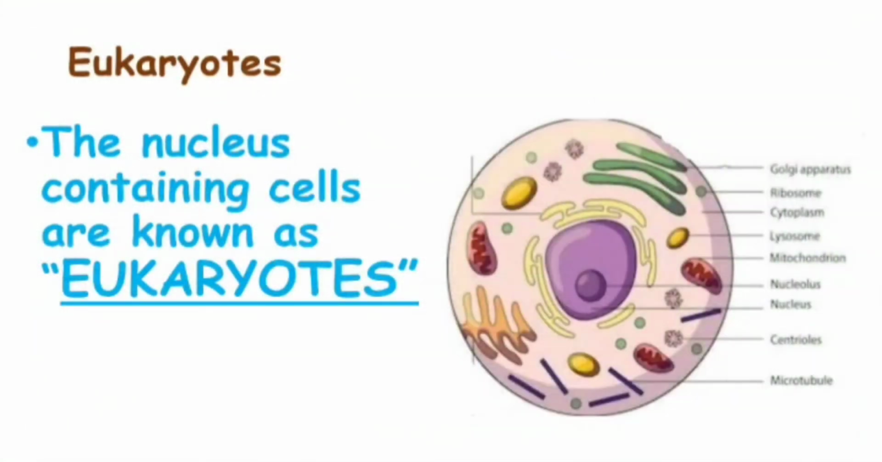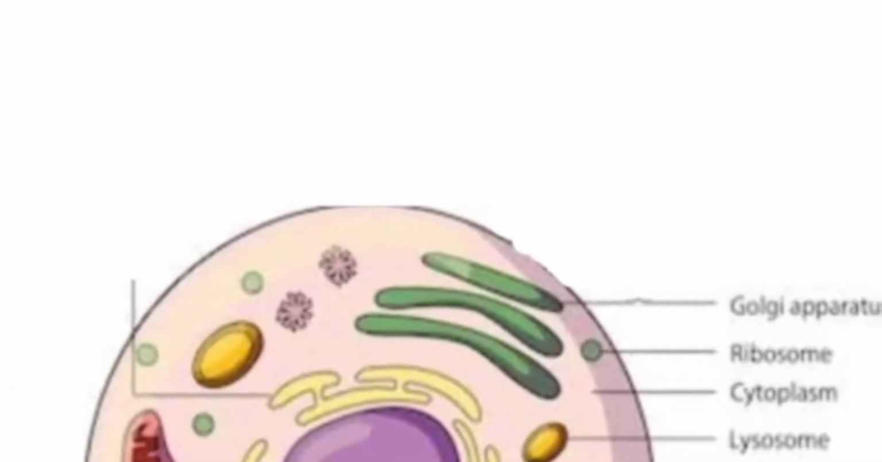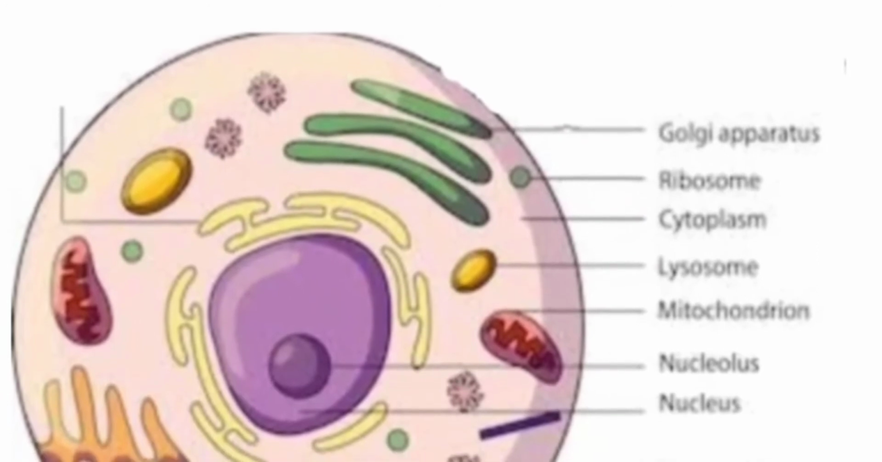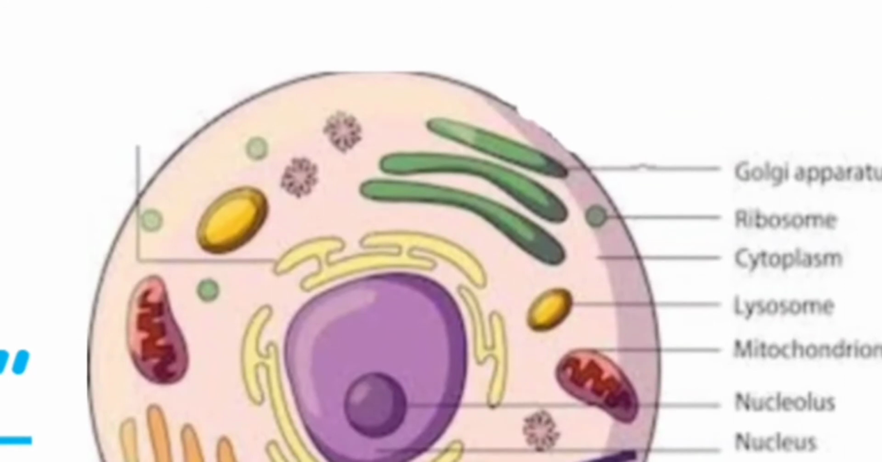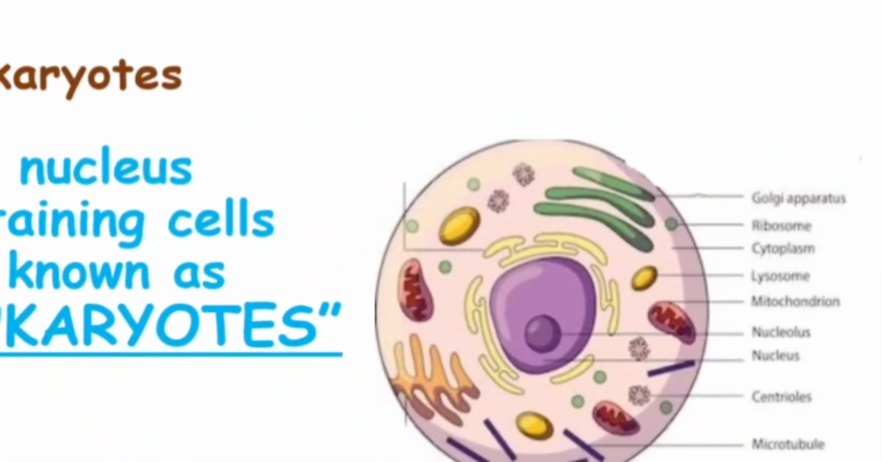Now come to the eukaryotes. What are the eukaryotes? The nuclear containing cells are known as eukaryotes. In complex forms of life like in human or in animal, the cell contains a membrane bound nucleus in which hereditary information is stored in DNA of the chromosome, and the part of the cell outside the nucleus is known as cytoplasm. Such organisms containing nucleated cell are called eukaryotes.